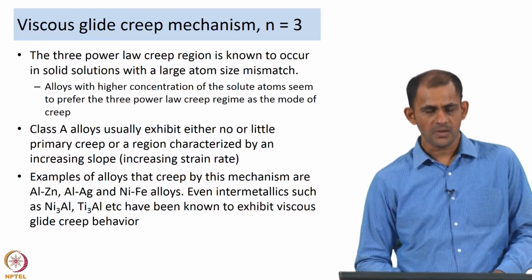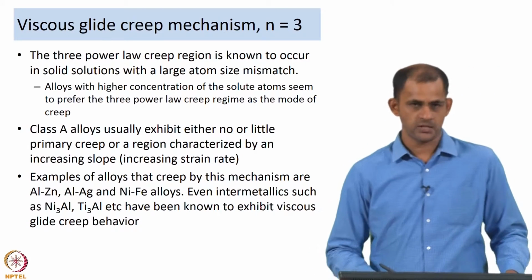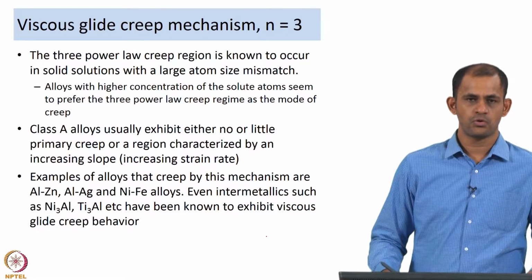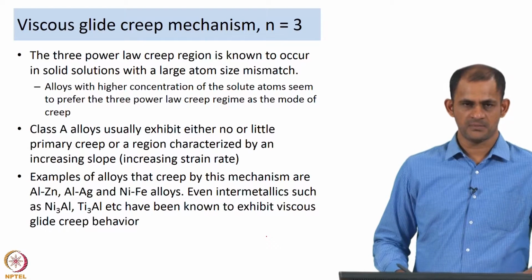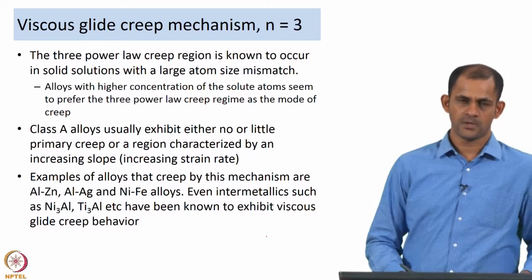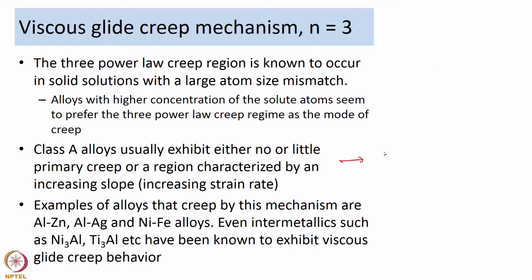So, interestingly, class A alloys usually exhibit either no or very little primary creep, and the creep regime is characterized by an increasing slope. This is in contrast to class M alloys or pure metals, where primary creep is prominent. Examples of alloys that creep by this mechanism are aluminum zinc, aluminum silver, nickel iron alloys, and interestingly even some intermetallics such as Ni3Al and Ti3Al have also been found to exhibit viscous glide creep behavior.